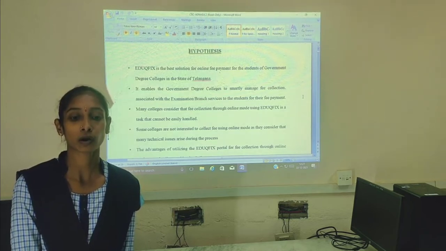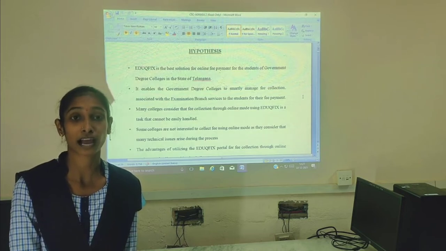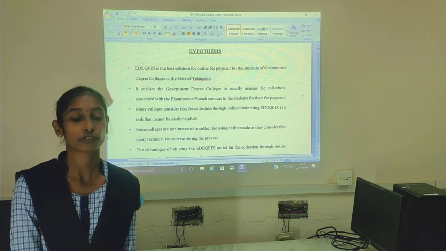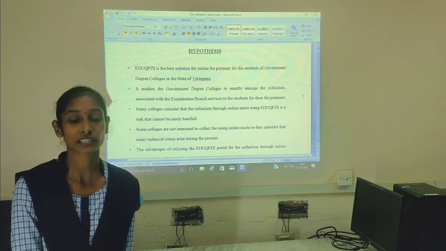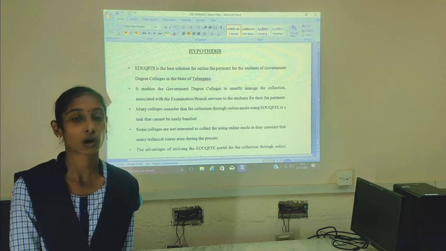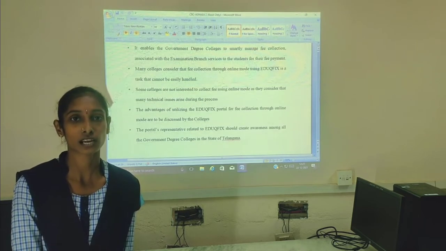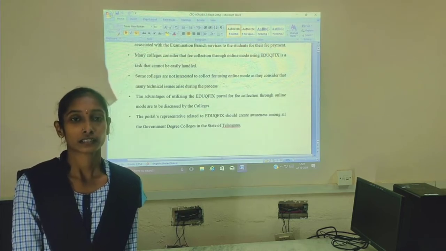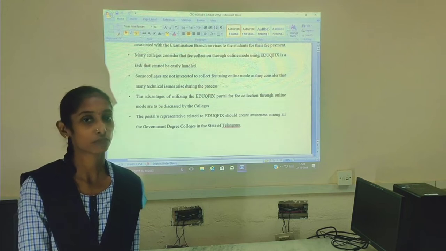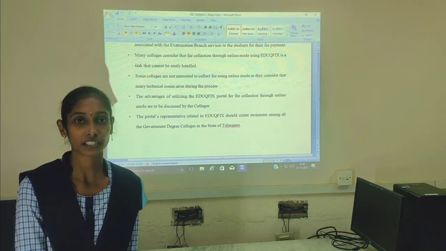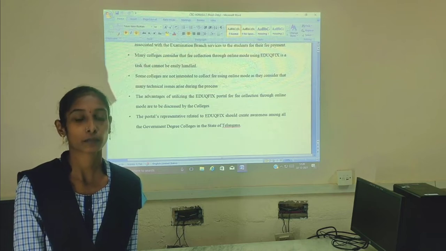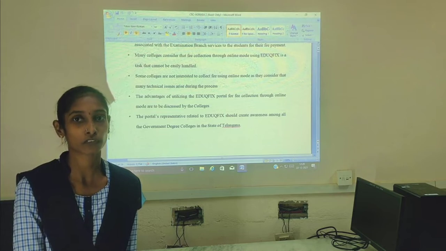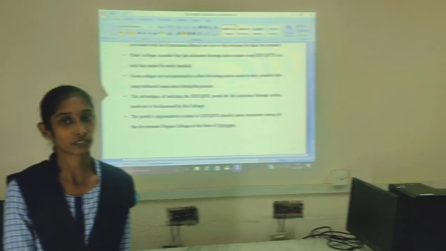It enables the government degree colleges to smartly manage examination rights and the services of fee payment. Many colleges are using EduQfix, but some find it not easy to handle, and some colleges are not using EduQfix. It is raising technical issues of processing, and the advantages and utilization of the process, and discussion among colleges, and the awareness program of degree colleges in the Government of the State of Telangana.